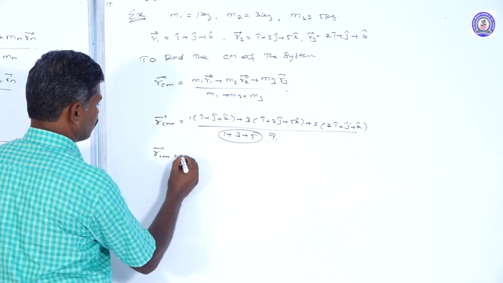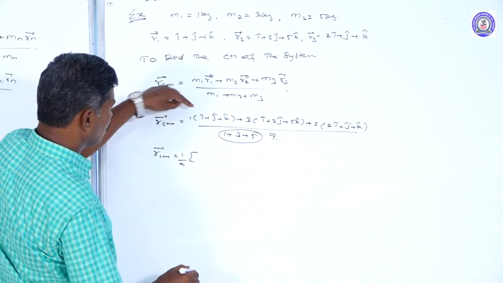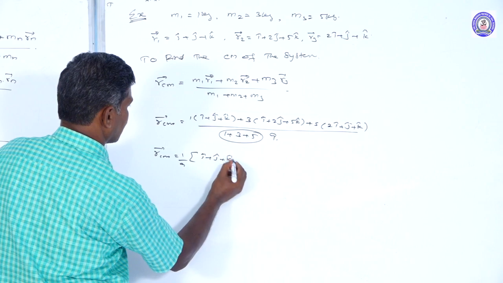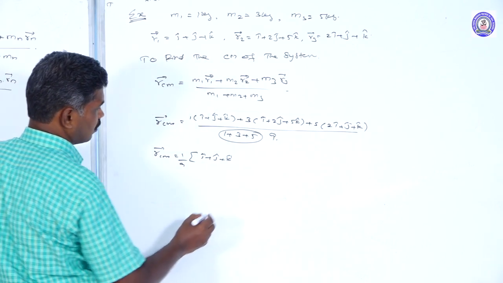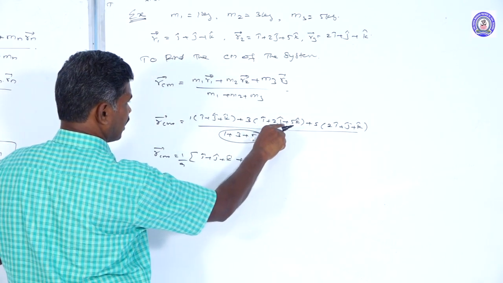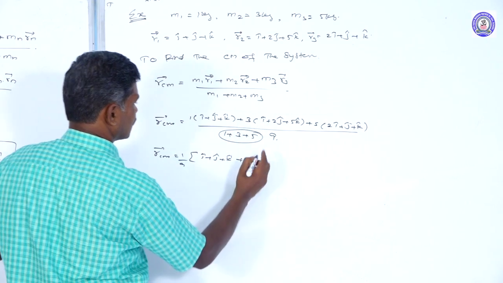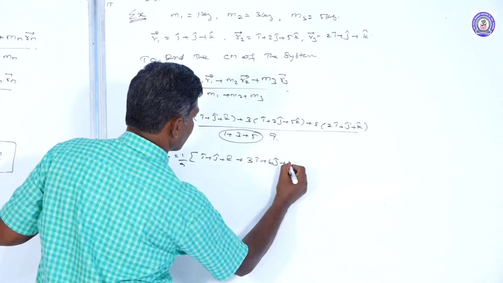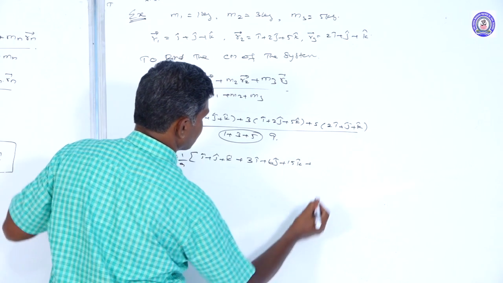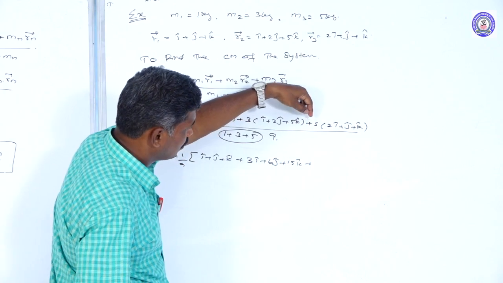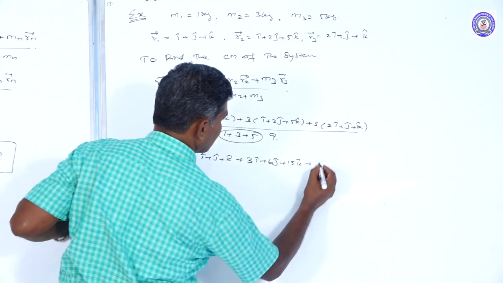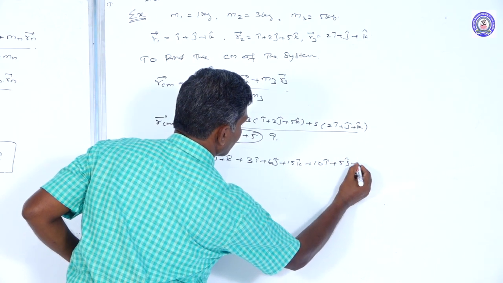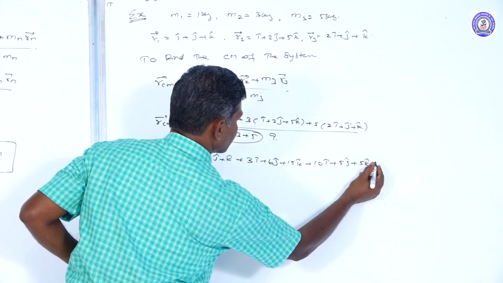Then R_cm vector equals 1 by 9. Now we take i cap plus j cap plus k cap because it is multiplied by 1. Next, the second factor is multiplied by 3, that's why 3 i cap plus 6 j cap plus 15 k cap. The third factor is multiplied by 5, so we get 10 i cap plus 5 j cap plus 5 k cap.